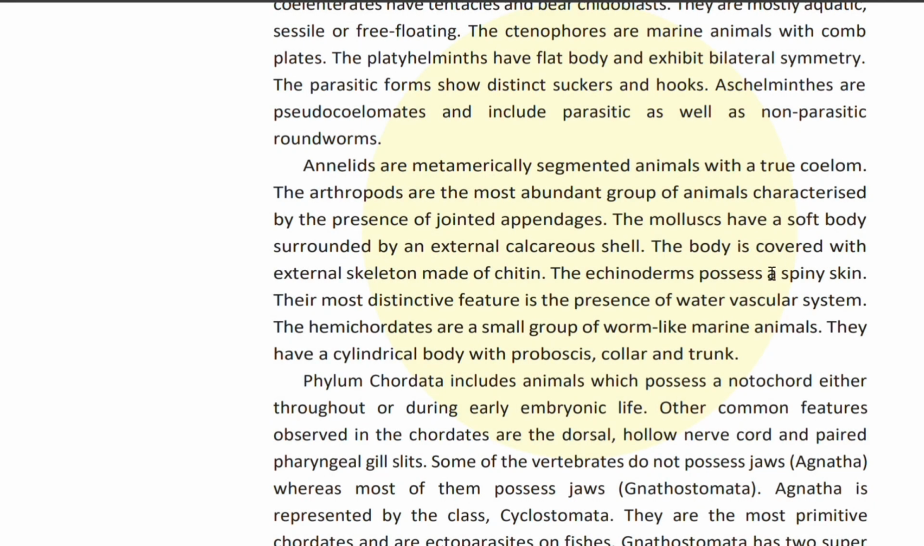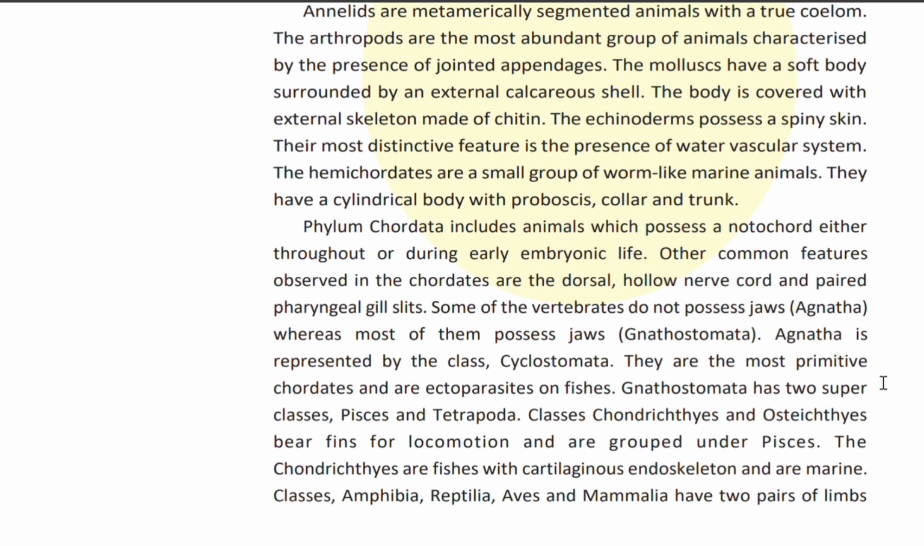Annelids are metamerically segmented animals with a true coelom. The arthropods are the most abundant group of animals characterized by the presence of jointed appendages. The molluscs have a soft body surrounded by an external calcareous shell. The body is covered with external skeleton made up of chitin. The echinoderms possess a spiny skin. Their most distinctive feature is the presence of water vascular system. The hemichordates are a small group of worm-like marine animals. They have cylindrical body with proboscis, collar, and trunk.